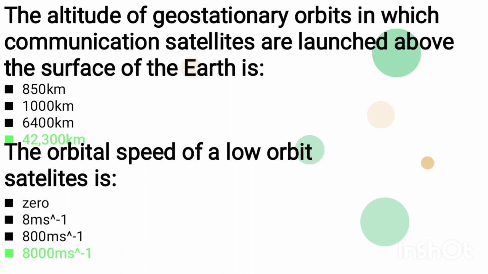6 MCQs. The orbital speed of a low orbit satellite is 0, 8 meter per second, 800 meter per second, 8000 meter per second. Correct answer is 8000 meter per second.